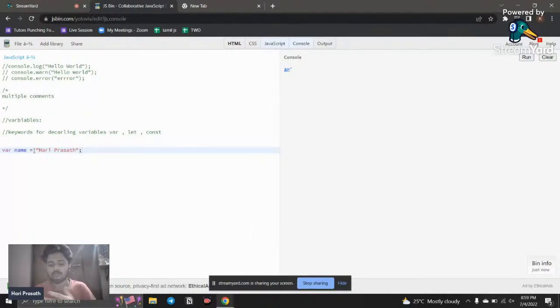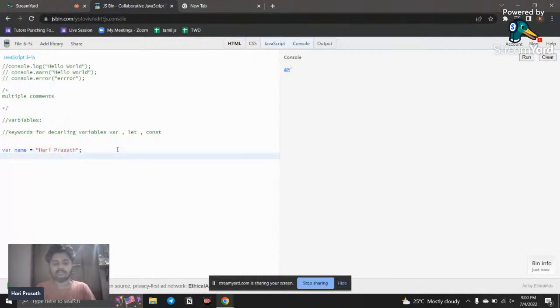So now this is the actual declaration. Now we declared a variable. Here you can see var is a keyword and name is a variable, and that holds the value Hari Prasad. The exact value is here, and it has two phases. This is the reference phase and this is the value phase. This is the value, this is the reference, and this is the keyword used to declare a variable.